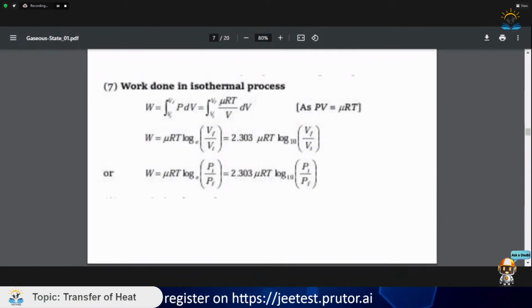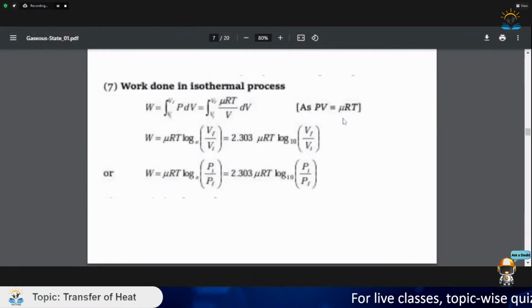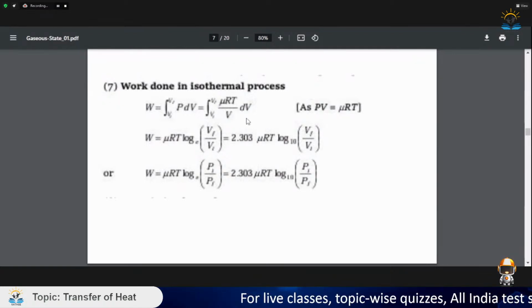At that time we know the formula of work done is integral of PdV from V1 to V2. So basically we write PV is equal to nRT, where n is replaced by mu, just assume it as n. So it is nRT by V dV.